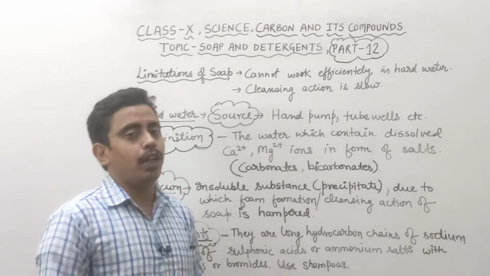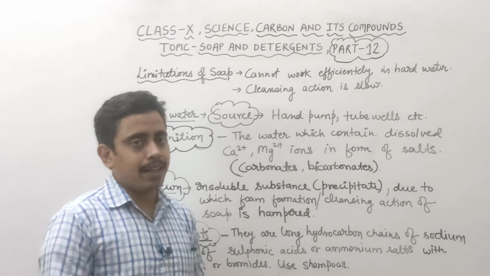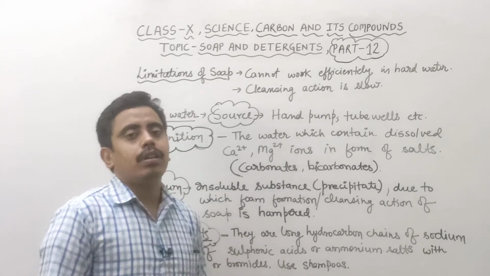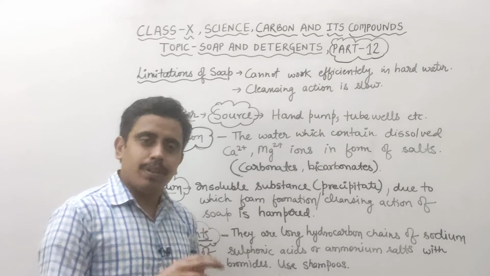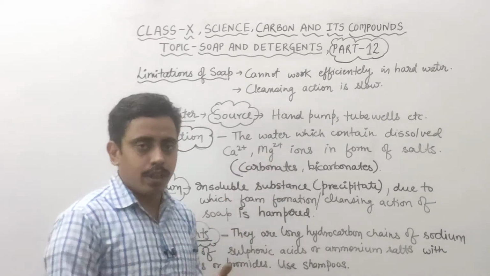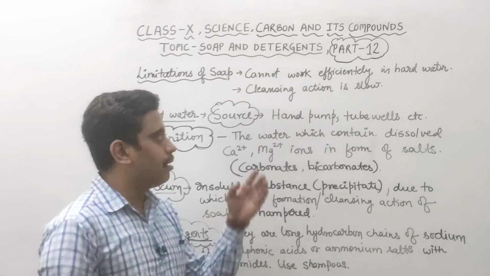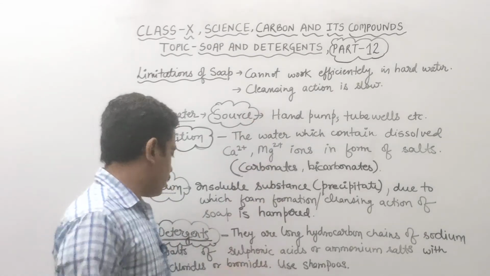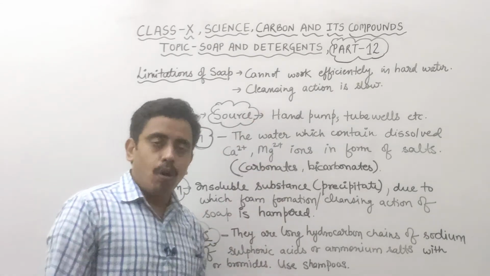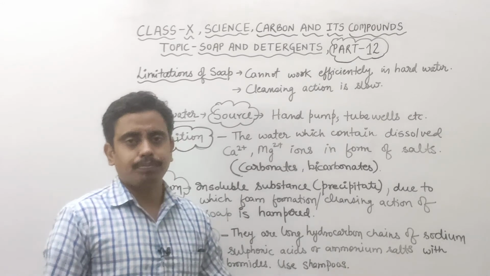You must know the meaning of biodegradable. Soap can be decomposed by bacteria, that's why it is biodegradable, whereas detergents are non-biodegradable.